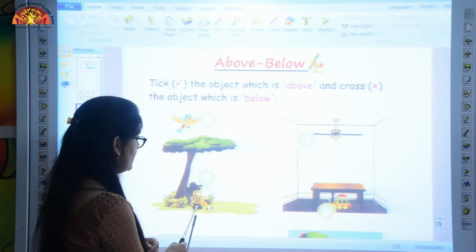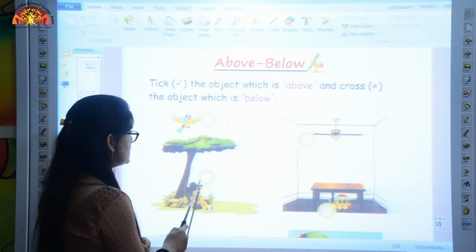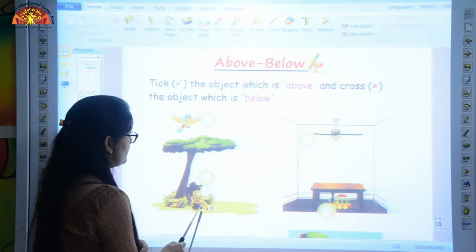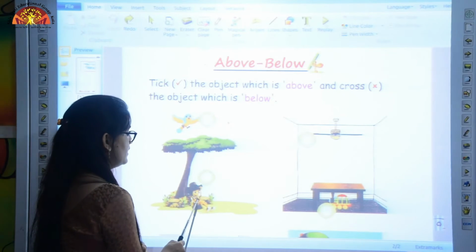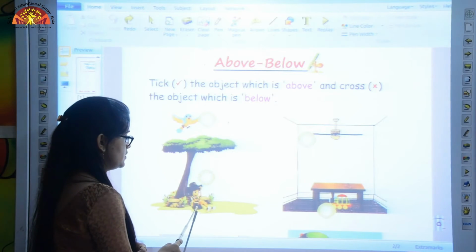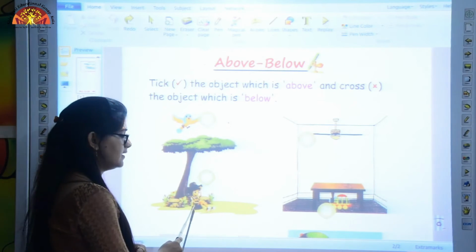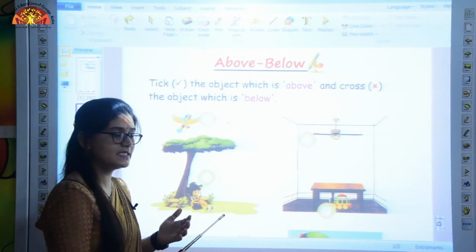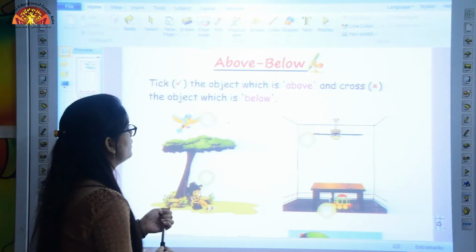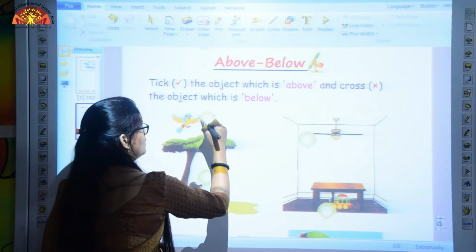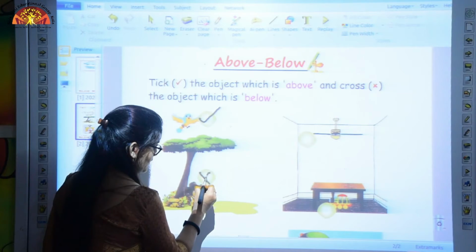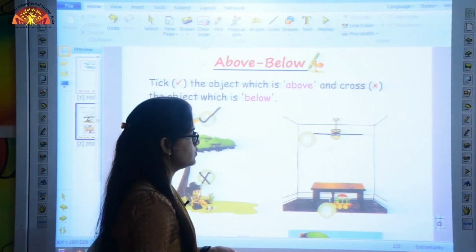Now where is the boy? The boy is below the tree. Now here the boy is sitting under or at a lower position without touching the tree. So that's why we can say that the boy is below the tree. Now we will tick the object that is above and cross the object that is below. Okay. Now look at the next one.